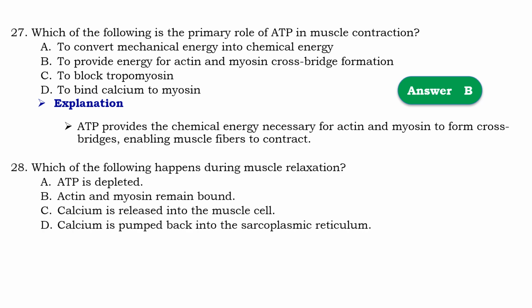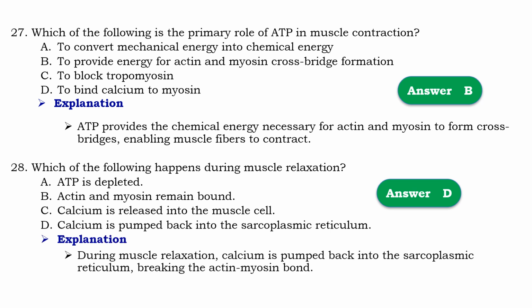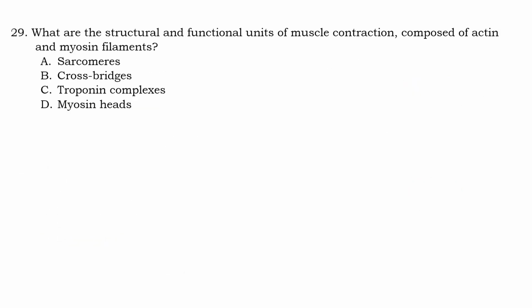contract. Question number 28. Which of the following happens during muscle relaxation? So that should be D, calcium is pumped back into the sarcoplasmic reticulum. It means that during muscle relaxation, calcium is pumped back to the sarcoplasmic reticulum, breaking the actin myosin bond.